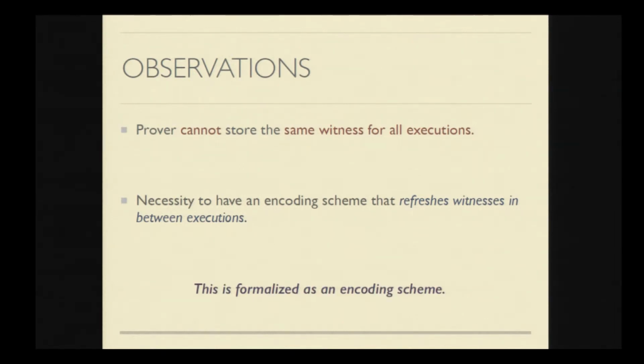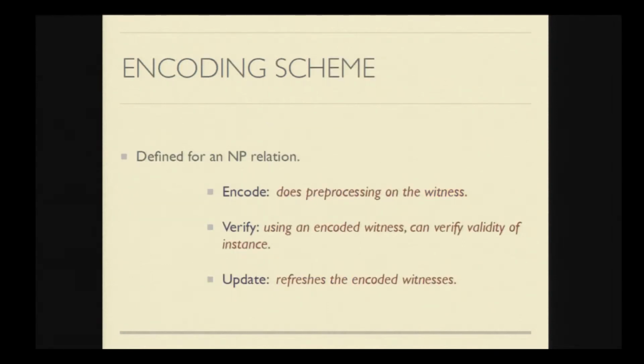And we formalize this as an encoding scheme. More formally, we define an encoding scheme for an NP relation. This consists of three algorithms: encode, verify, and update. The encode algorithm just does some pre-processing on the witness. The verify algorithm checks whether an instance belongs to that language or not using this encoded witness. And the update algorithm essentially refreshes this encoded witness.